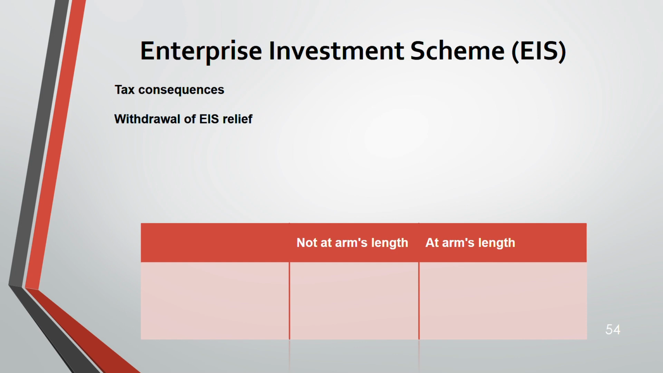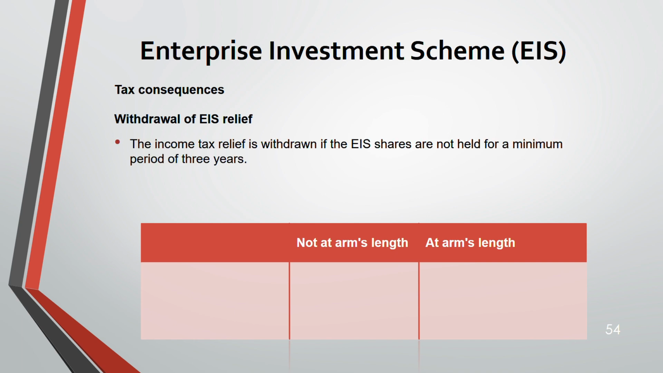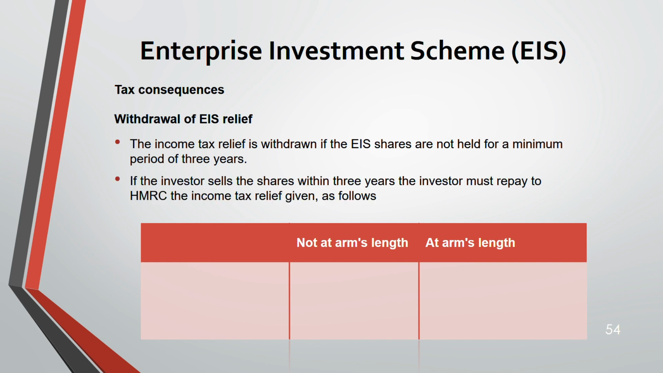Now, withdrawal of EIS relief. You can withdraw this relief also. The income tax relief is withdrawn if the EIS shares are not held for a minimum period of 3 years. In this case, if the investor sells the shares within 3 years, the investor must repay to HMRC the income tax relief given. Earlier, HMRC had given the income tax relief. Now you have to repay it back to HMRC.